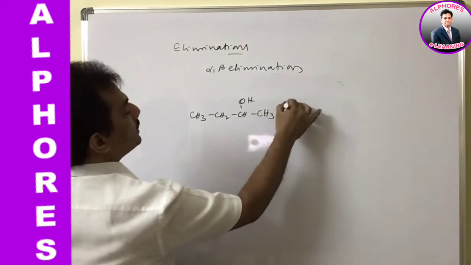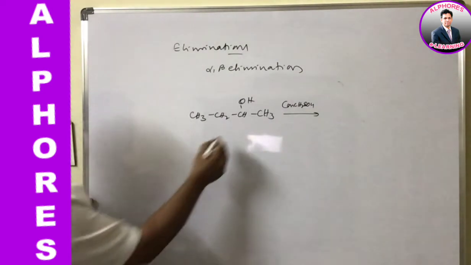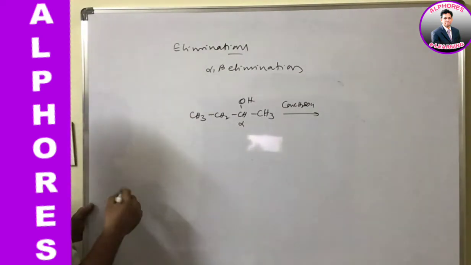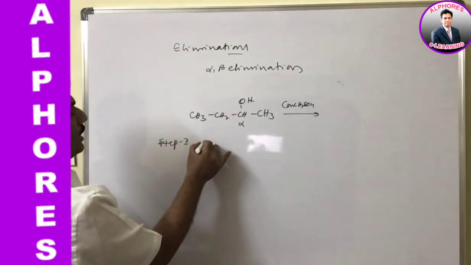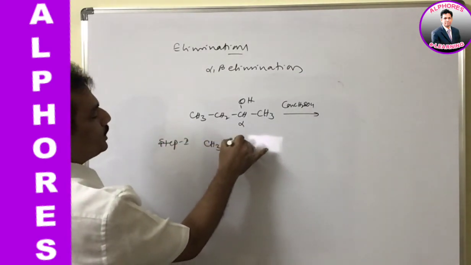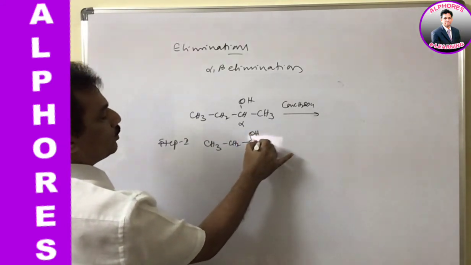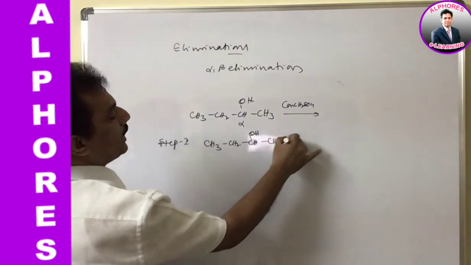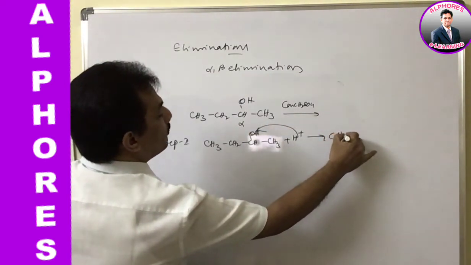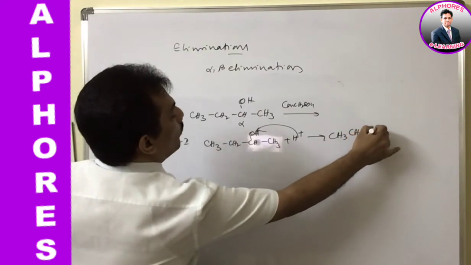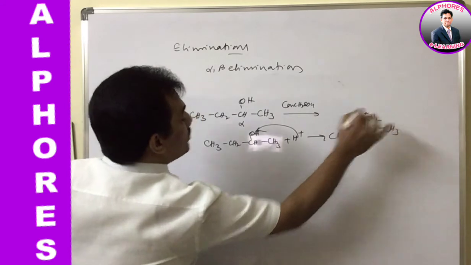Now when it is treated with concentrated H2SO4, you observe this is the alpha carbon. So as usual in step 1, this OH group is protonated, no doubt at all. Once it is protonated, it undergoes elimination.